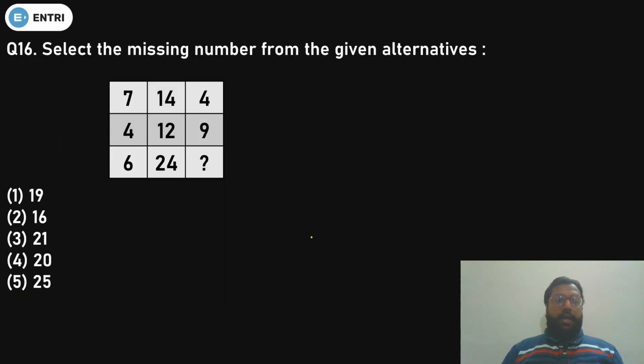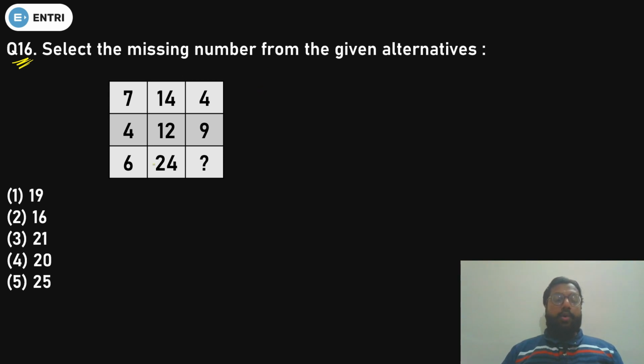Done. Now let's see question number 16. Question number 16 is basically from the chapter called missing number. It is generally asked in the SSC examination, like railway and other examinations, but not in banking. But as per SBI Apprentice, it is very useful. So let's see how to solve this type of question.